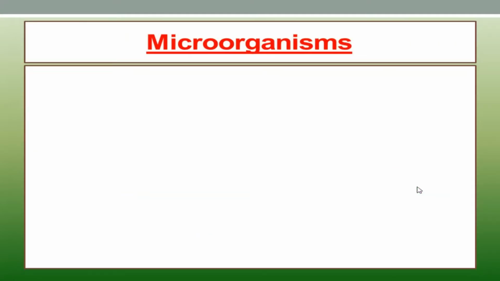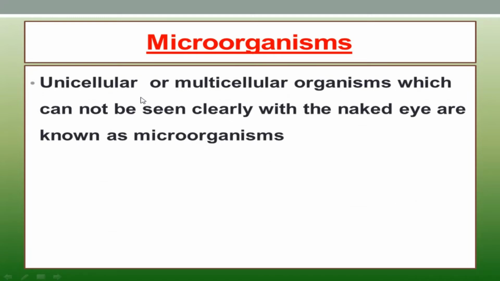Right, let's learn about what is meant by microorganism. The microorganism means unicellular or multicellular organisms which cannot be seen clearly with the naked eye are known as microorganisms. Microorganism means unicellular or multicellular organism which cannot be seen clearly with the naked eye are known as microorganism.